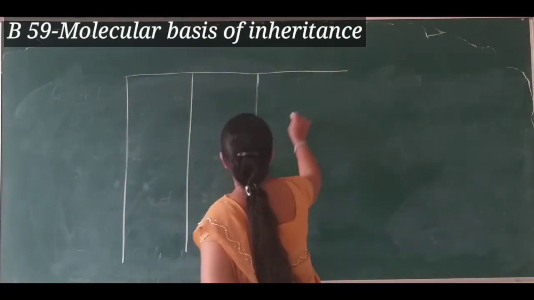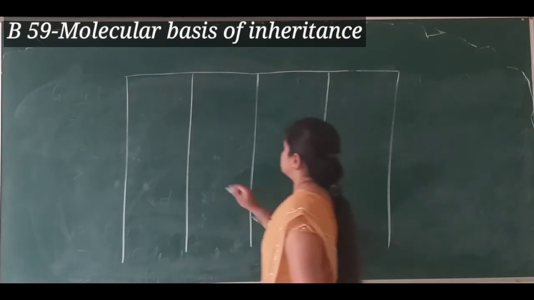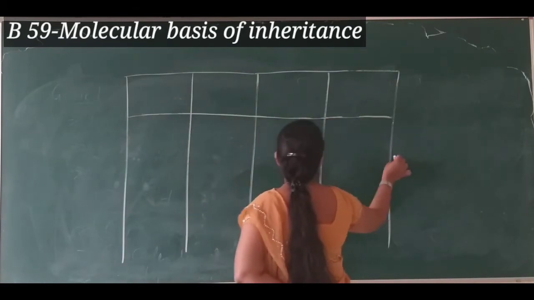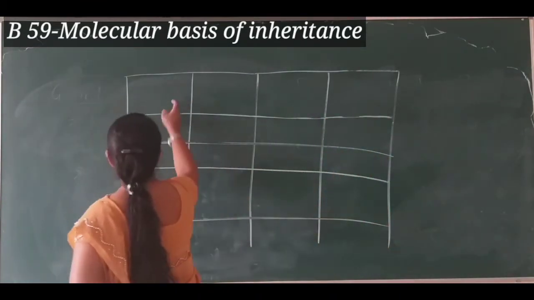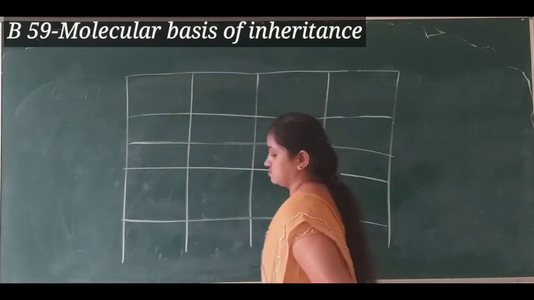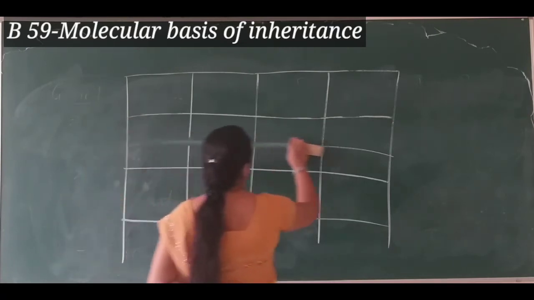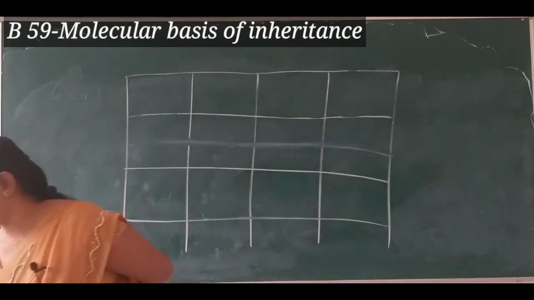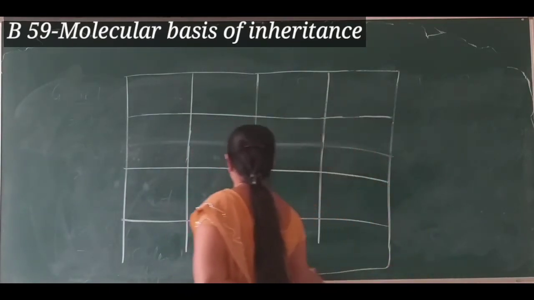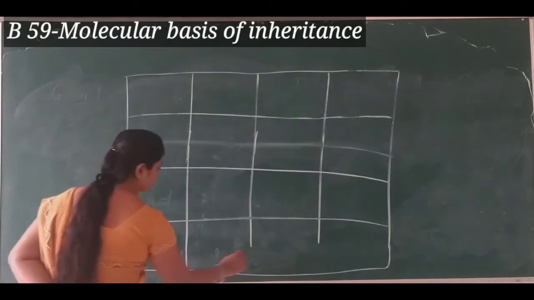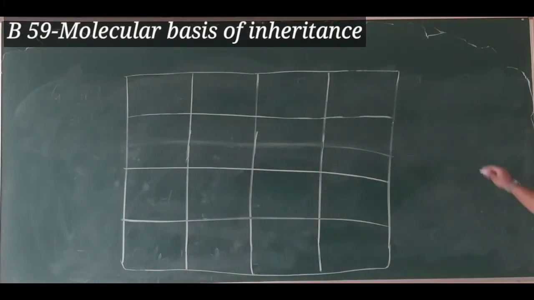It consists of 4 rows and 4 columns. Right. So keep that in mind.